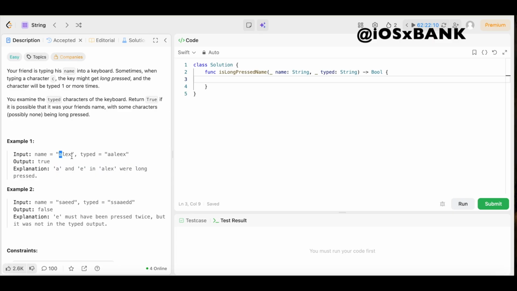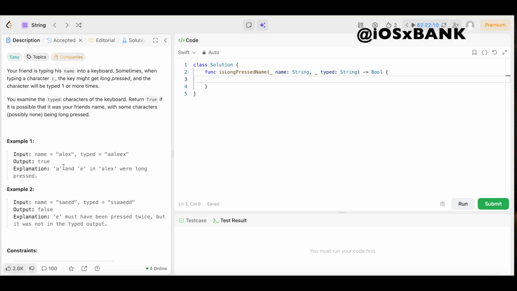So as you can see, this is the name that we start with right here, and when we type the name, the person typing could possibly be trying to type Alex, and he just may have accidentally typed A too many times or tapped E too many times. But in the end, you can tell that he was trying to type Alex, but he just long pressed a few keys and he got this instead.